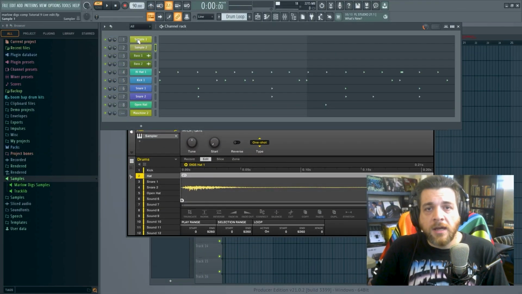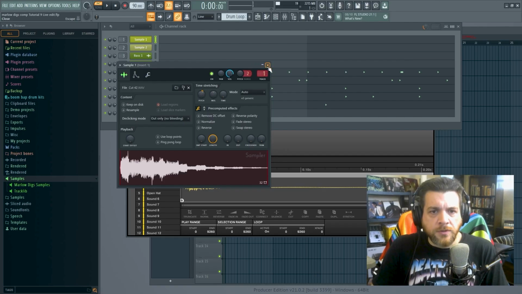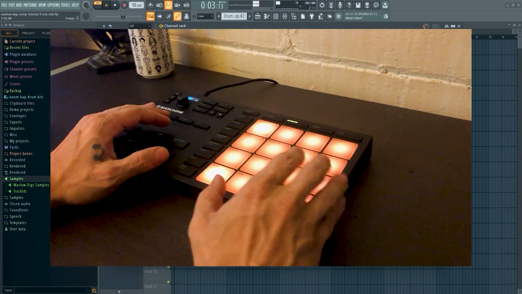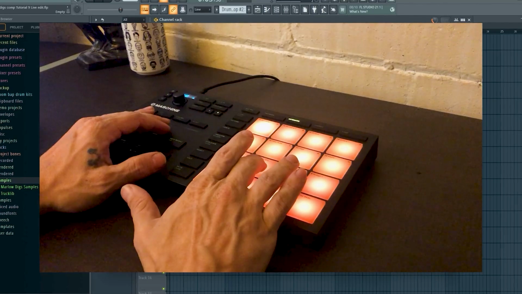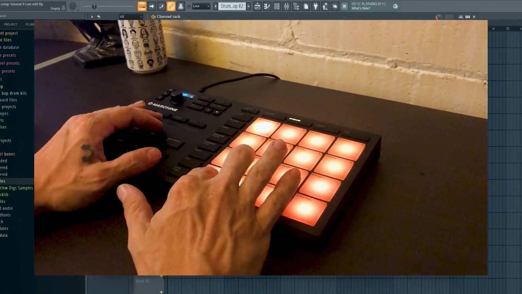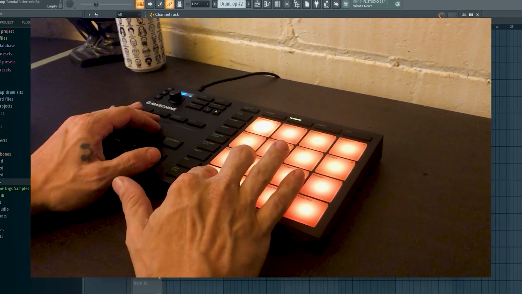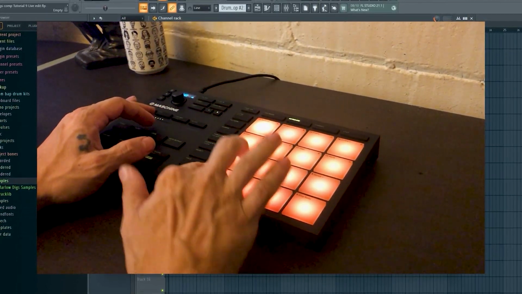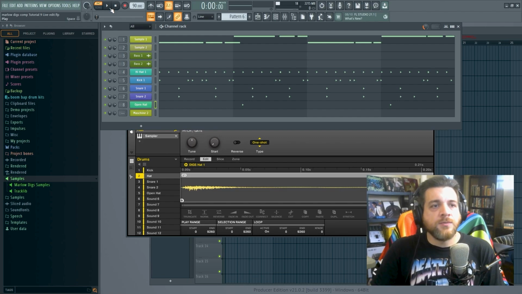Okay, now that we have a drum beat, I have this sample that I want to lay down. And I have it pitched up 2 semitones. I just thought it sounded a little better. And we'll hop over to my sampler and play this out. And after playing those in, this is what we have.